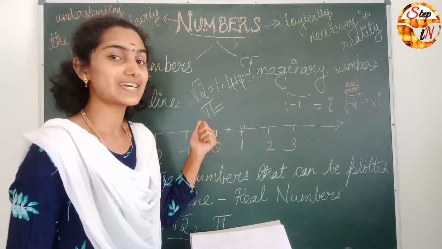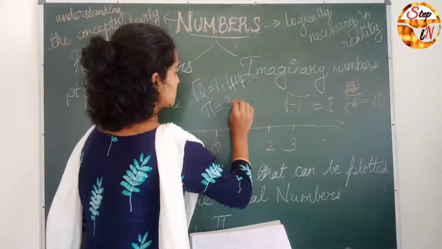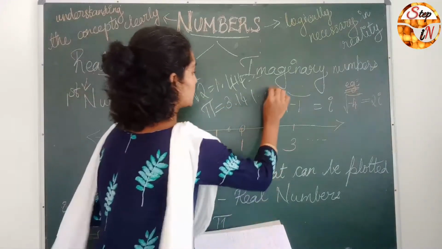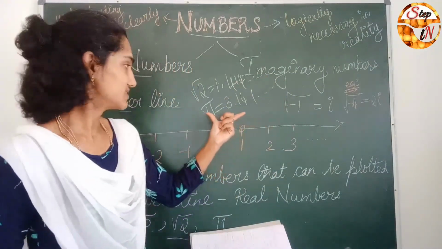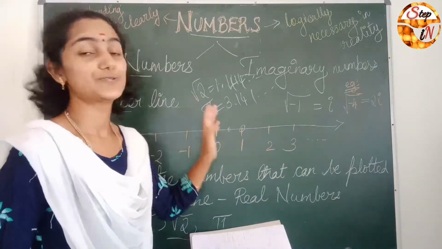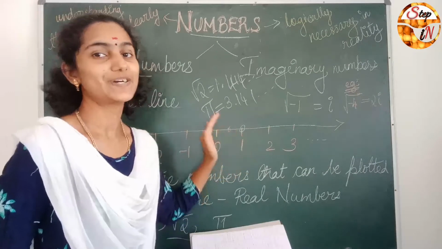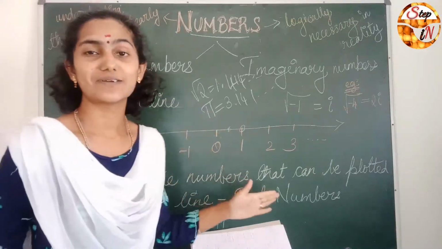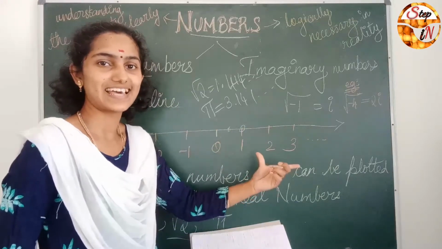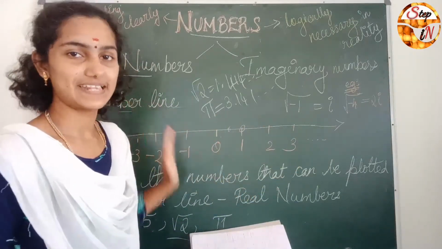The value of pi is 3.141, etc. This can also be plotted on the number line, so pi is also a real number. Any number that can be plotted on this number line is a real number.